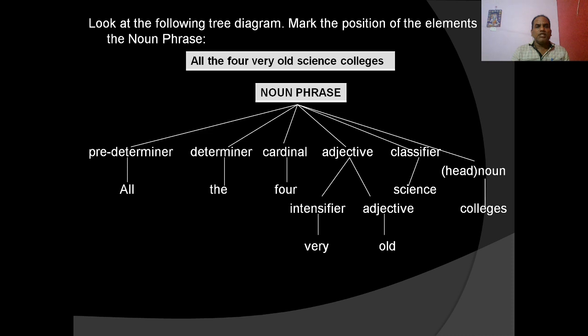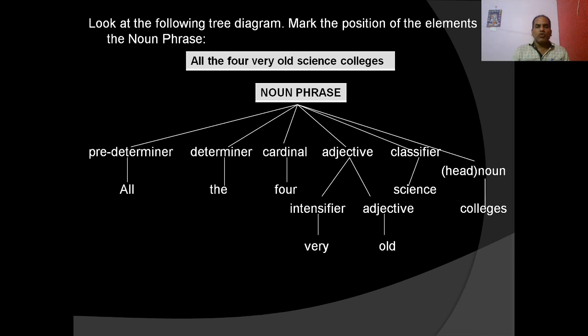What is the adjective phrase? Very old. We can divide it into very, the intensifier or the modifier of the adjective old, and then the adjective is old. After that, science, we know, is the classifier, a noun functioning as an adjective.